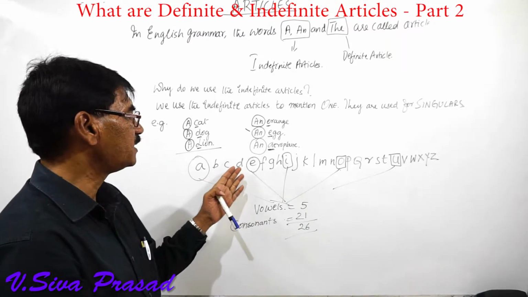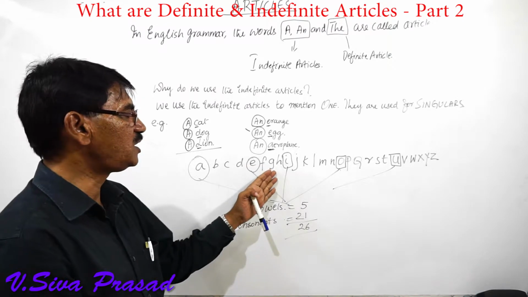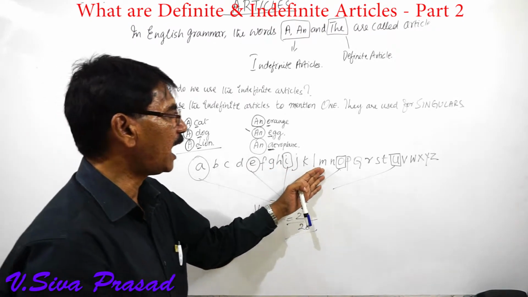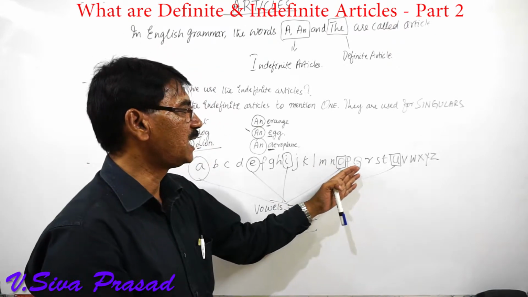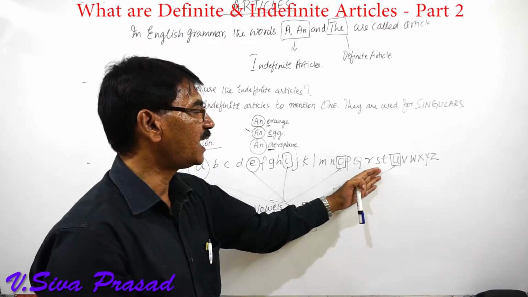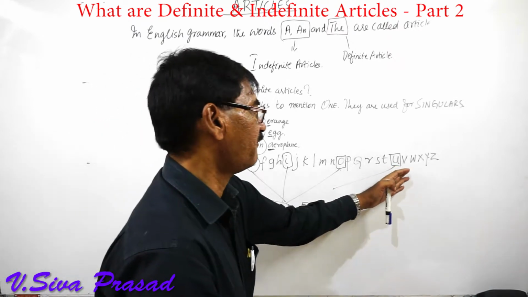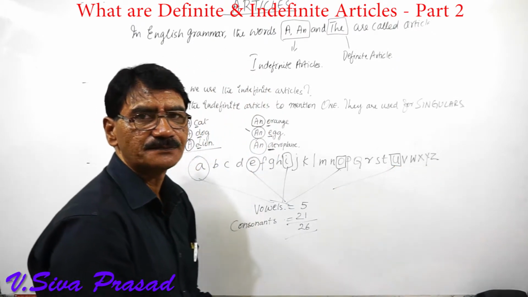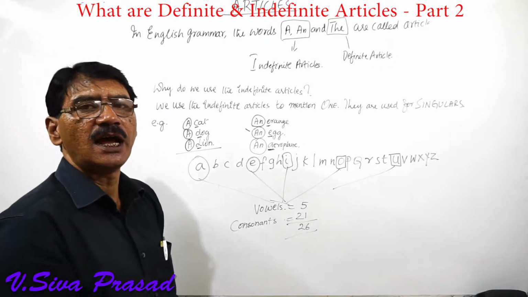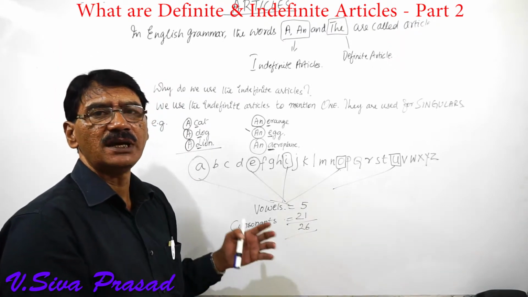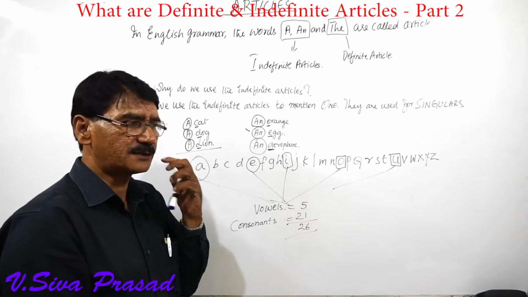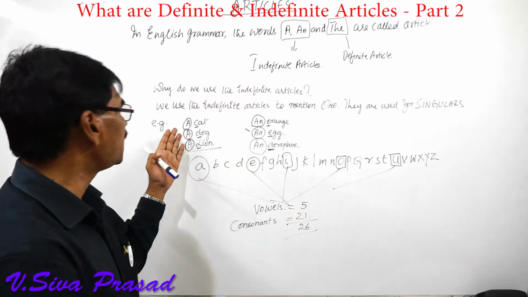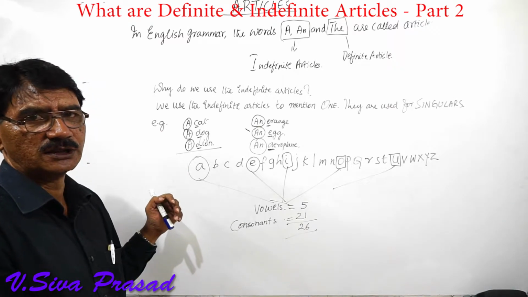B, C, D, F, G, H, J, K, L, M, N, P, Q, R, S, T, V, W, X, Y, Z. So 21 consonants and 5 vowels make 26 alphabets. So we use an for vowels and we use a for consonants.